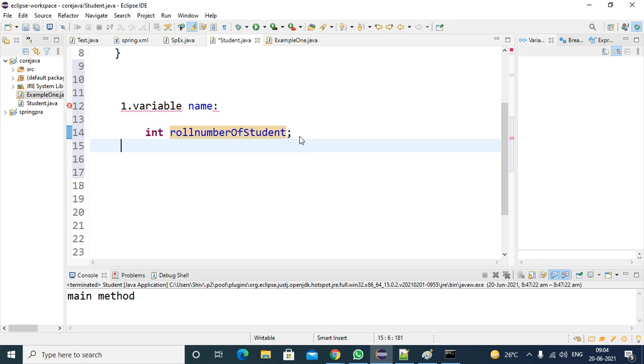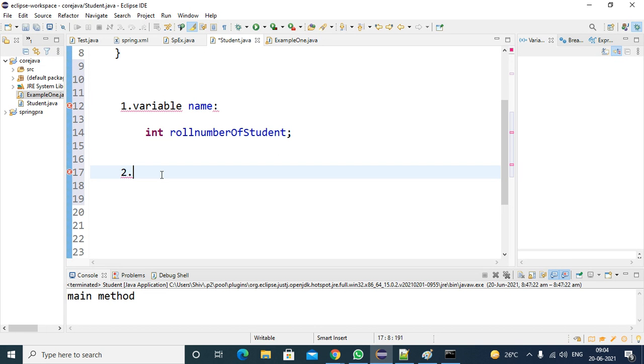In the same way, suppose you want to write method names. These are naming conventions for the method names. If you want to see the existing class method names, you can see that they are following the same naming conventions. I will show you by opening the API documentation. No problem about it.